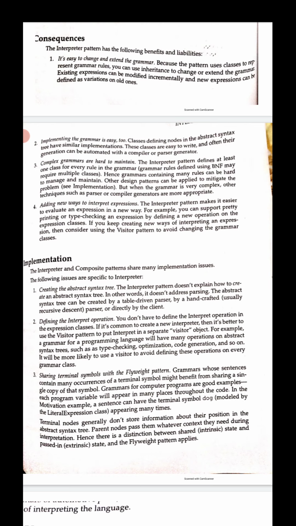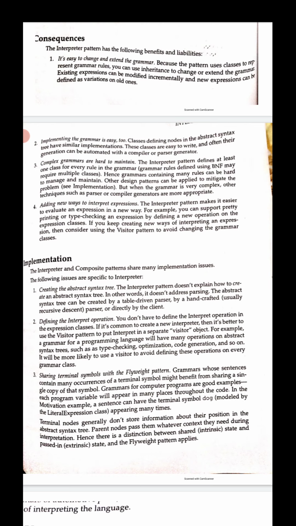Coming to the third consequence: complex grammars. Complex means it is not a simple grammar, and it is very hard to maintain with the interpreter design pattern. We need to define at least one class for every rule in the grammar, so a grammar containing many rules can be very hard to manage and handle.